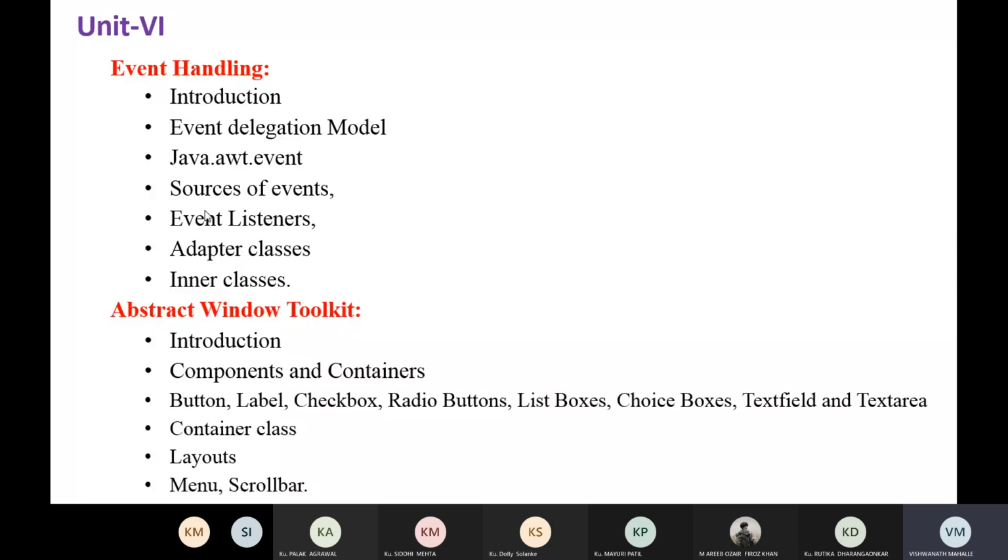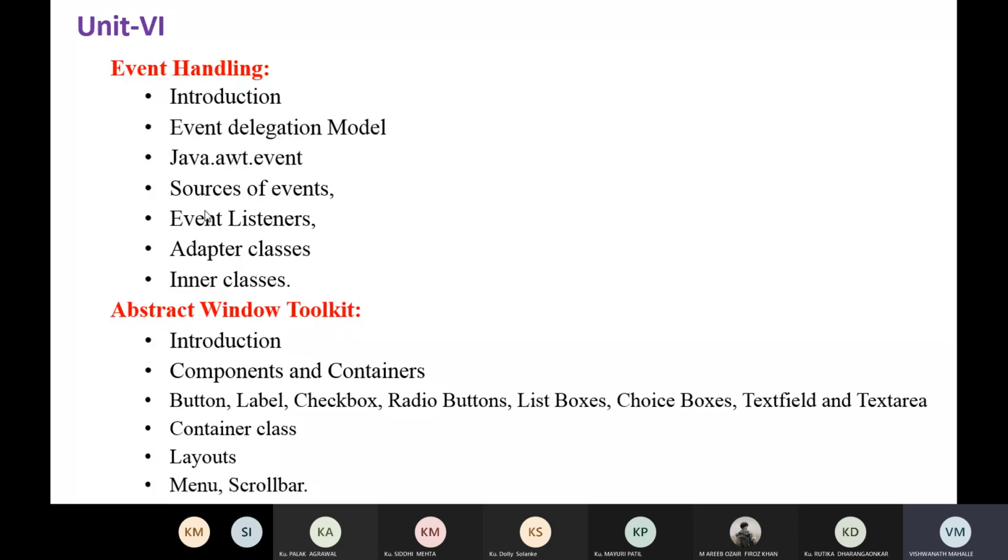So all these different types of layouts, menu bars and scroll bars. How we create a menu bar, how we create a scroll bar. Okay. So we use these different components, and we develop some applications. Okay. So this is all about your sixth unit.